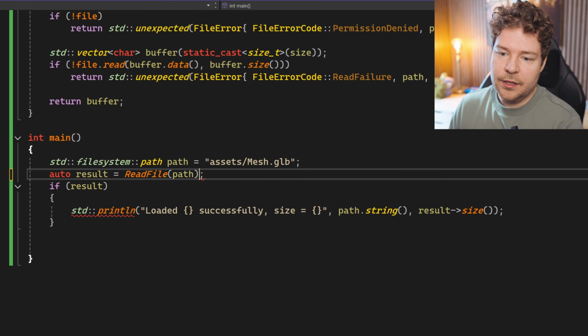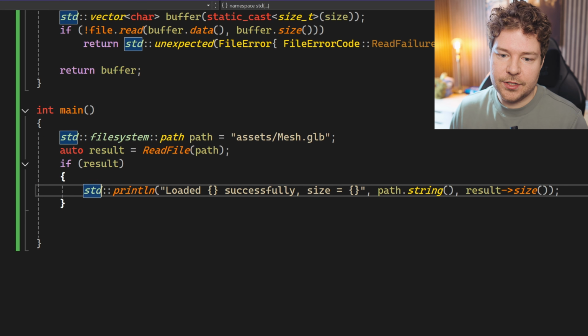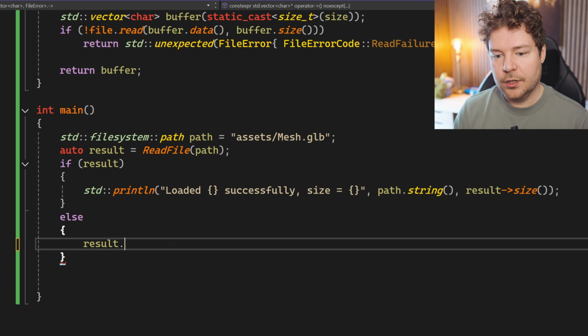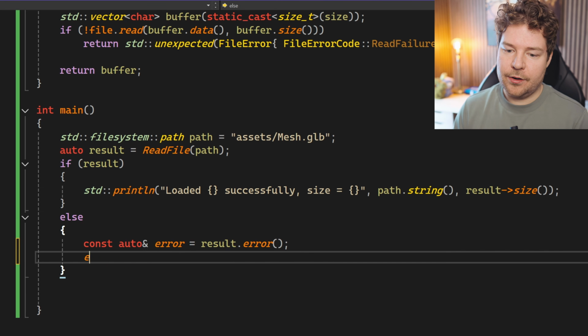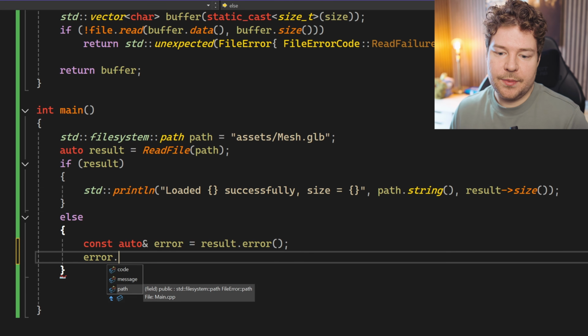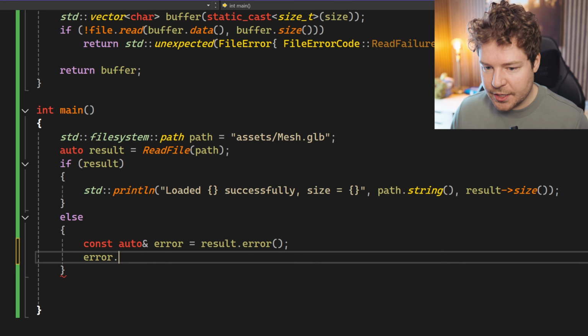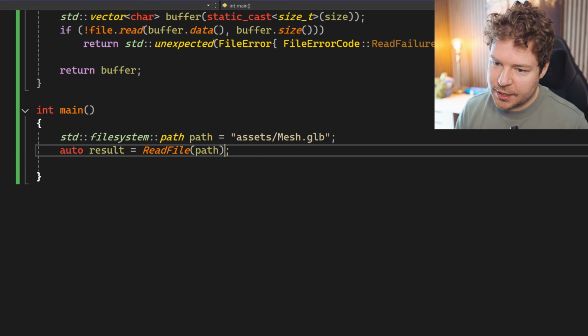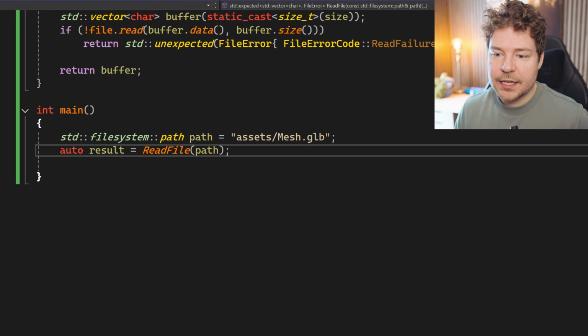Now, obviously from the calling point of view, if we have the result successfully, we're all good. But if we don't, then we can just call .error, and then on that error we can check the code, we can print the message, we can see which file failed. In this case we're only reading one, so it's obviously this one, but you get the point. And remember, because we have all of those other functions here, we can kind of get rid of these if statements if you so choose.